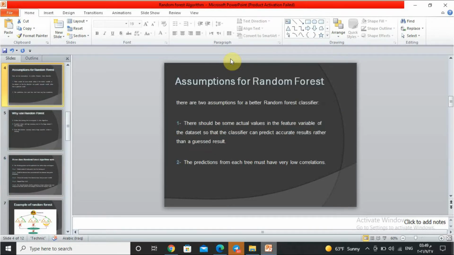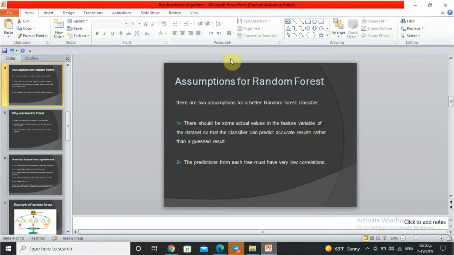Assumption for random forest. Since the random forest combines multiple trees to predict the class of the dataset, it is possible that some decision trees may predict the correct output, while others may not, but together all the trees predict the correct output. There are two assumptions for a better random forest classifier.